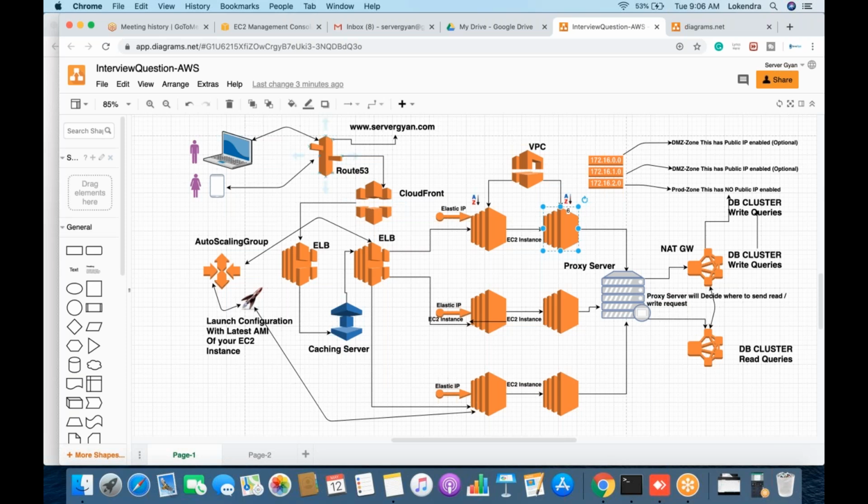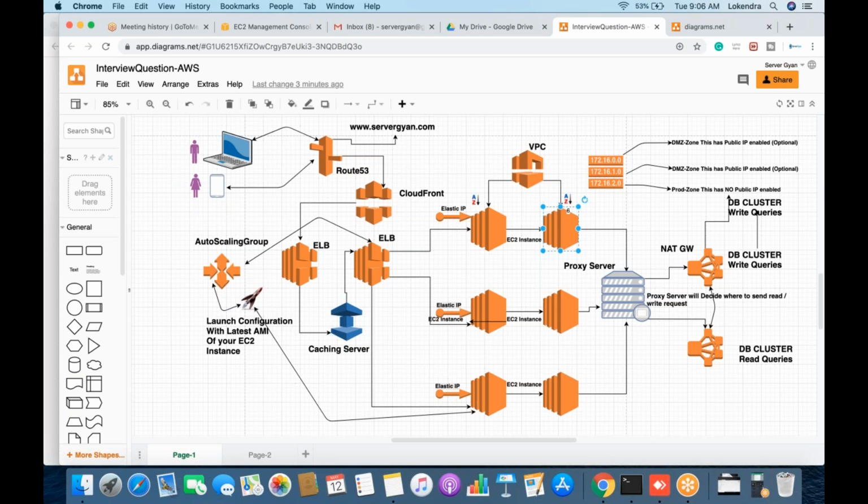For example, it is coming from maybe Bengal, maybe from Korea. If it is coming from Korea, it will be cached in a nearby edge location. Once it is cached there, if this user hits the same URL once again, the request will be served from here. It will not flow to this particular flow.